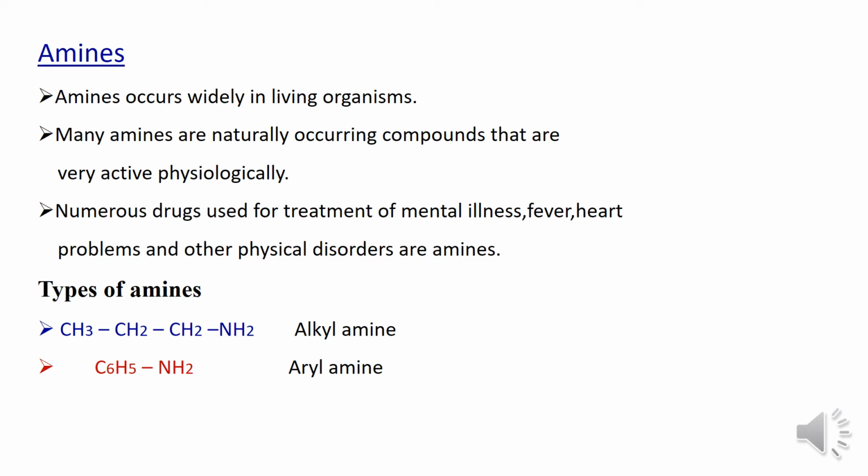Amines occur widely in living organisms. Many amines are naturally occurring compounds that are very active physiologically. Numerous drugs used for treatment of mental illness, fever, heart problems, and other physical disorders are amines. Types of amines. If an alkyl group is bonded to the nitrogen, those are called alkyl amines. If an aryl group is bonded to the nitrogen, those are called aryl amines.